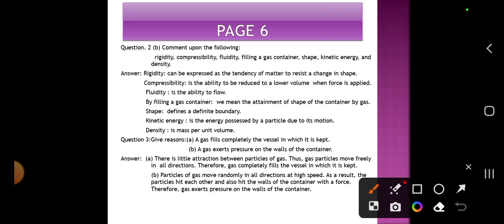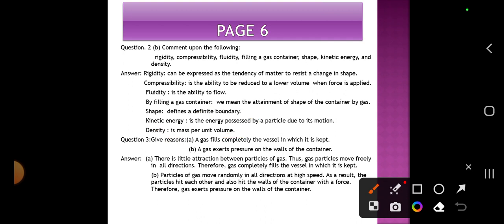By filling a gas container, we mean the attainment of the shape of the container by the gas. Shape means a definite boundary. Suppose this is the shape. So these are the definite boundaries which have the shapes. Kinetic energy is the energy possessed by a particle due to its motion. Suppose this is the particle. If it is in motion, then it has the energy produced during the motion. Density, that we know, is mass per unit volume of a substance.